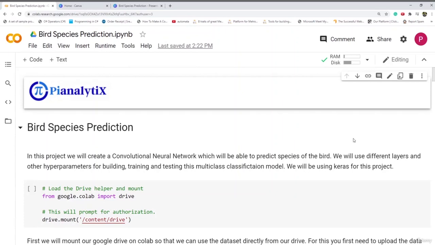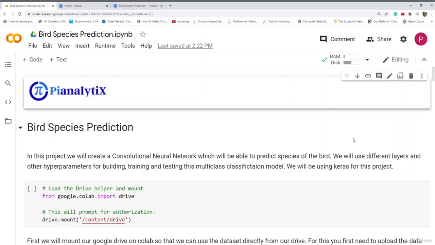For this project, we will be using Google Colab, as Google Colab provides high computational power and convolutional neural networks or deep learning require that. In this project, we will be creating a convolutional neural network which will be able to predict some species of the bird. We will create this network using different hyperparameters like activation functions, learning rate, batch size, epochs, and we will build, train and test this multi-class classification model.